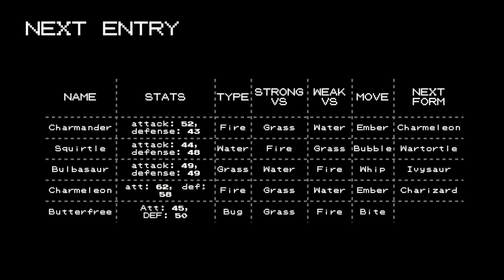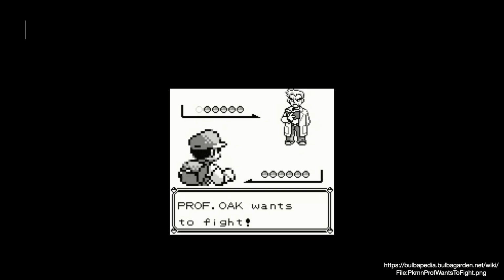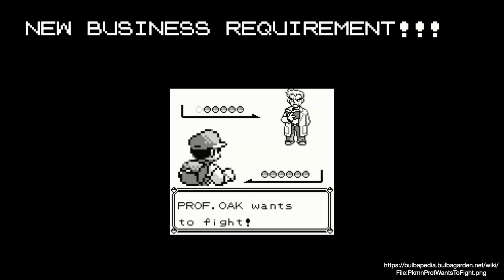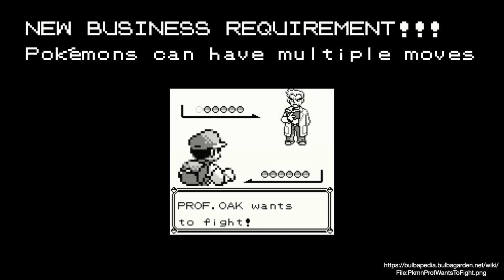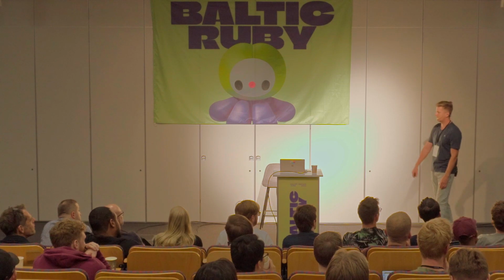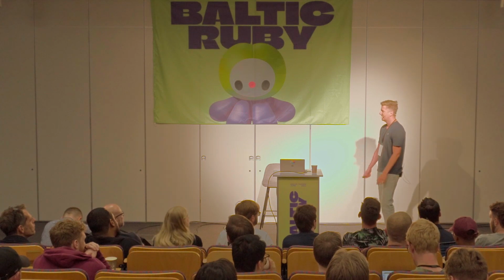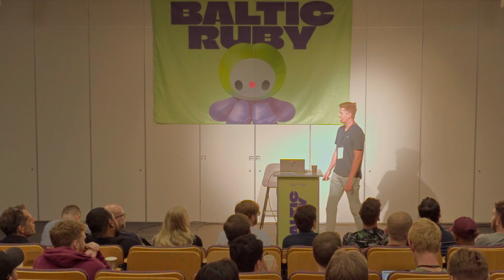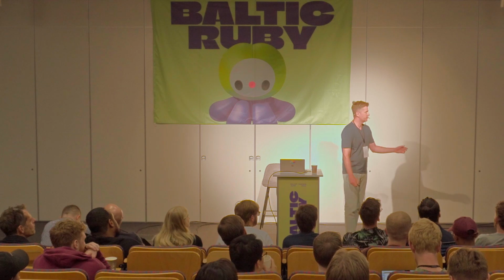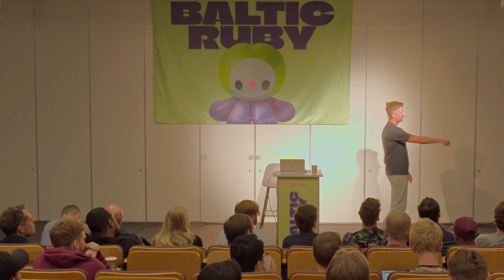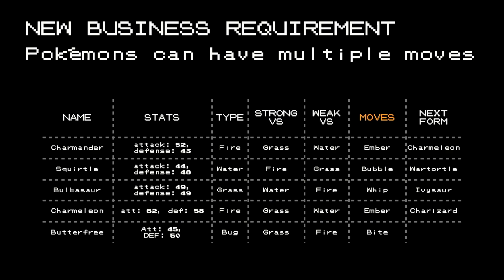And here, he continues his journey. There is another Pokemon, but this one apparently doesn't have a next form, but who cares? Let's keep filling. And then another business requirement has arrived. Yeah, we know the story. Now it turns out the Pokemon can have multiple moves. So they can attack this way or another way. He was looking at his table and said, okay, this is a no-brainer. Let's just change the name of this column to moves and just add whatever here. We're done. Again, ticket closed, great success.